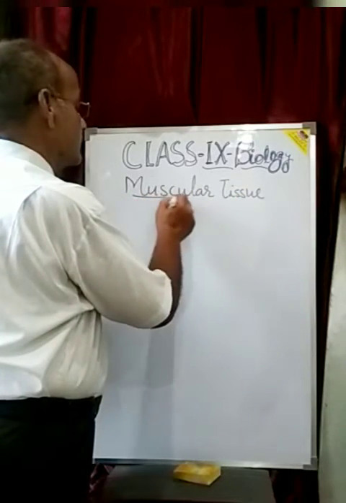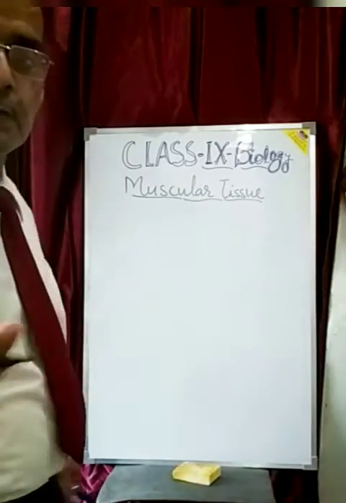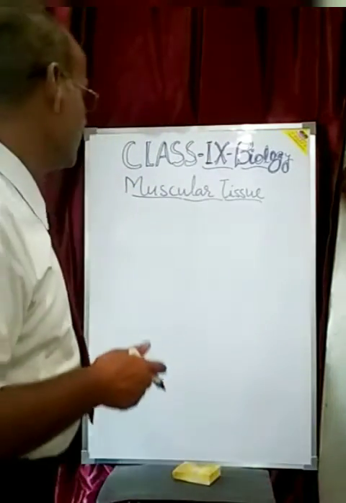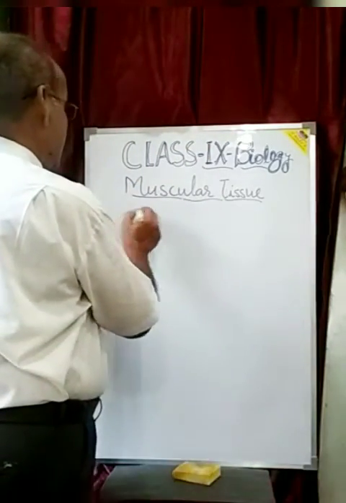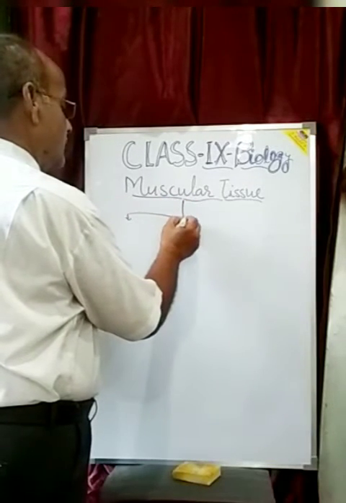Dear students, the muscular tissue that is found in the animal body or human body is of three types. What are the names?